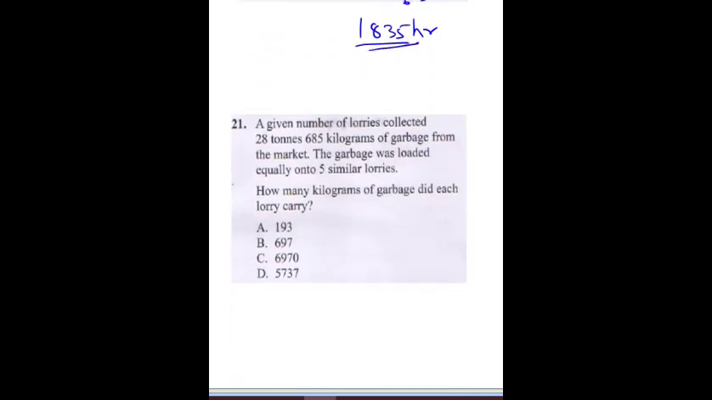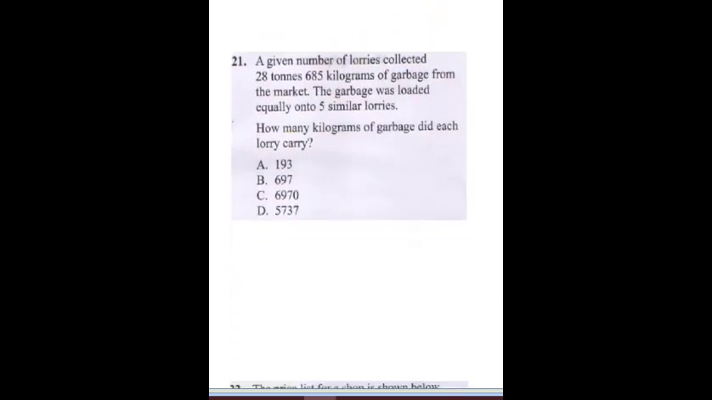The next question says, a given number of lorries collected 28 tons, 685 kilograms of garbage from the market. The garbage was loaded equally onto 5 similar lorries. How many kilograms of garbage did each lorry carry?